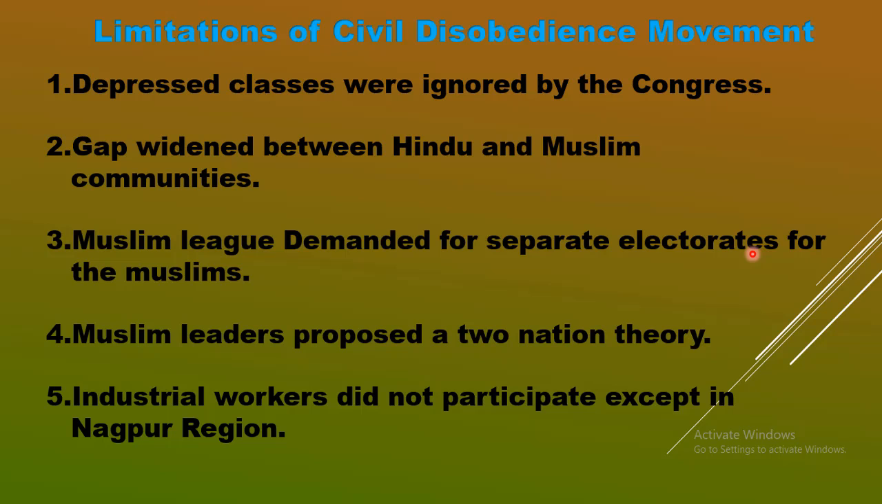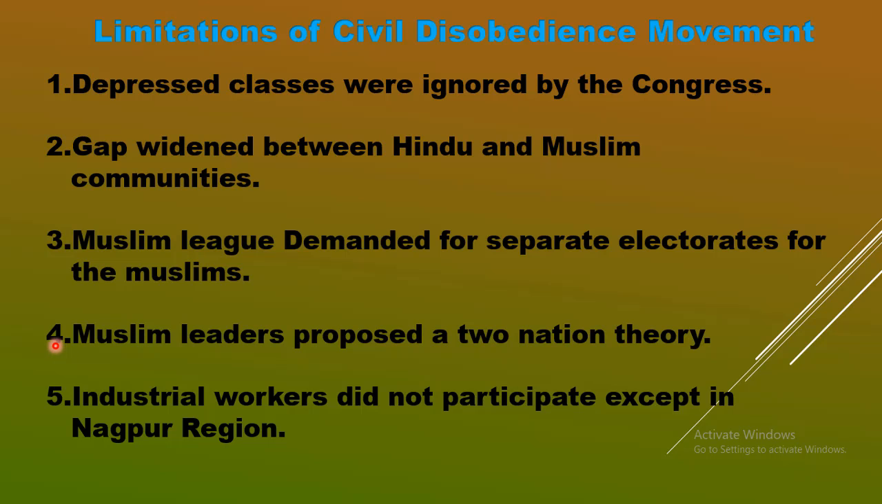They demanded that because the Muslim leaders felt that minorities like Muslims would be submerged under the domination of the Hindu majority. Hindus were the majority, so they felt that Muslims would be dominated by the Hindu majority, and for that reason the Muslim leaders had to be chosen by Muslim voters only.